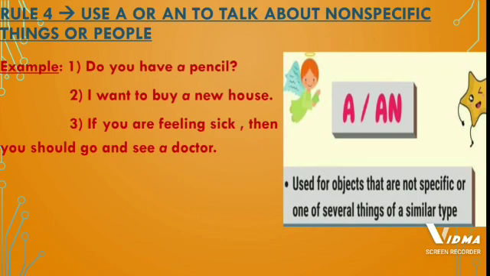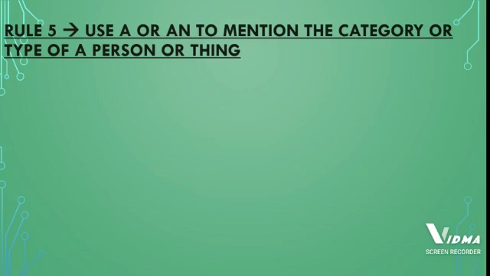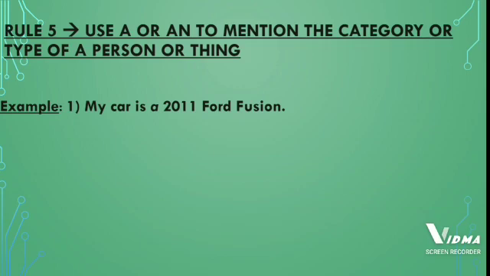Now let us move on to the next rule, that is rule number 5. Use a or an to mention the category or type of a person or thing. That is, which category it belongs to, or the type of a person or thing. Let us see the example, then you will be clear with that. My car is a 2011 Ford Fusion. Here I mention my car and then I tell you the model of the car, that is 2011 Ford Fusion. So 2011 Ford Fusion is the type of car.